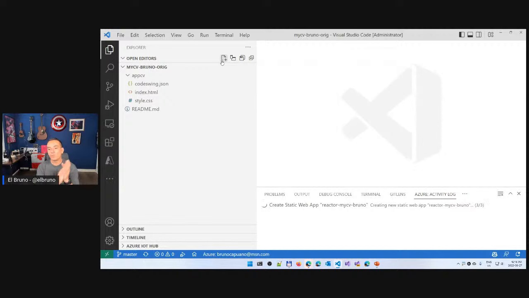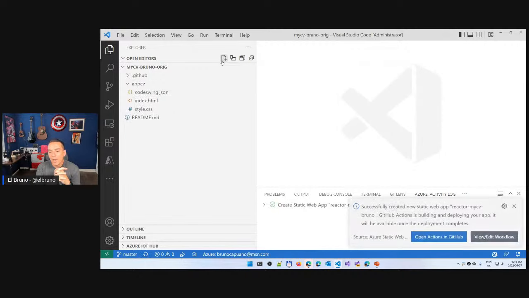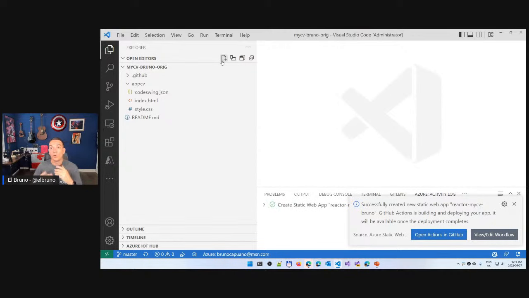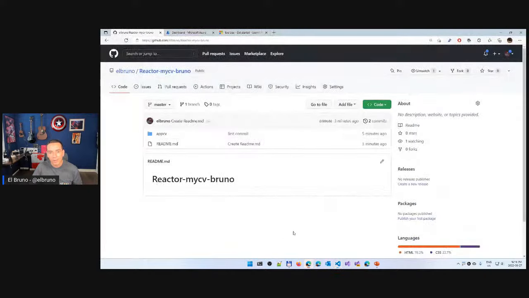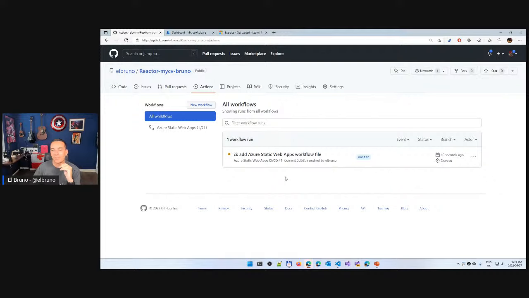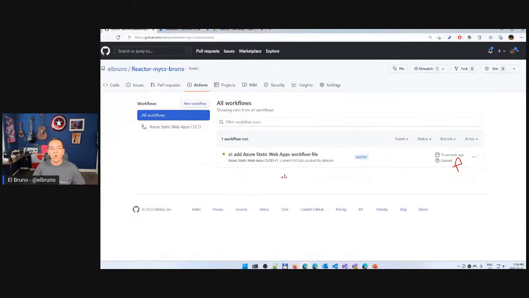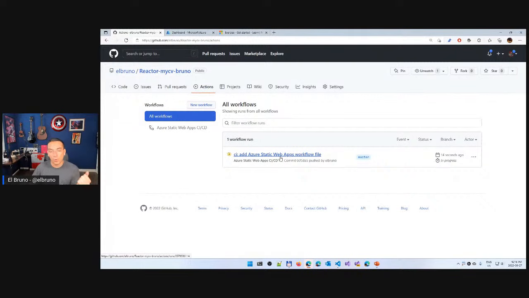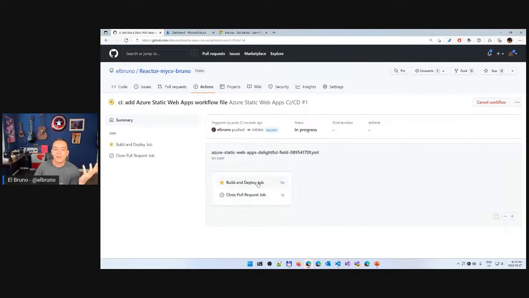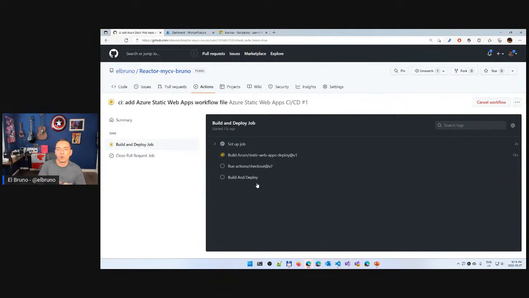So I have this. So it's going to create a static web app. It's going to create everything on the cloud, and then it's going to also create the action in GitHub that is going to automatically publish this. So if I go back here to my repository and I go to actions, I am going to see that 10 seconds ago, there it is, a new trigger, a new workflow was triggered, and a new workflow is running right now that is basically building and deploying the static web.